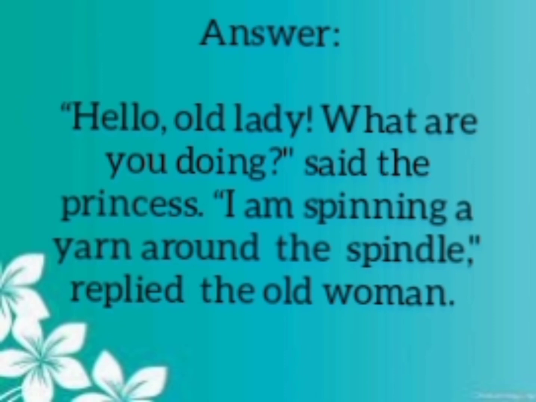And at the end of the sentence, I put here full stop. So the sentence is started by inverted comma and ended by full stop. "I am spinning a yarn around the spindle," replied the old woman. So by this way, we can use capital letters and punctuation marks in the passage.